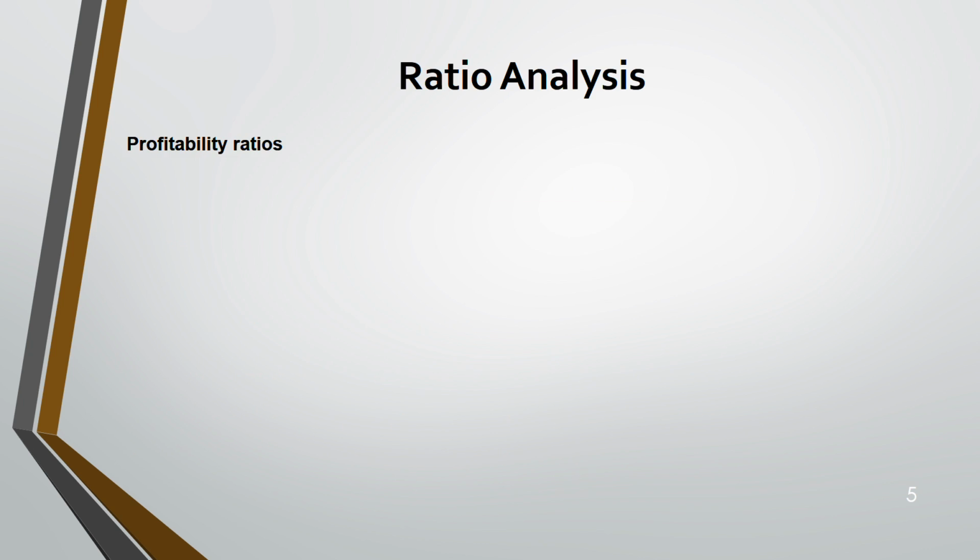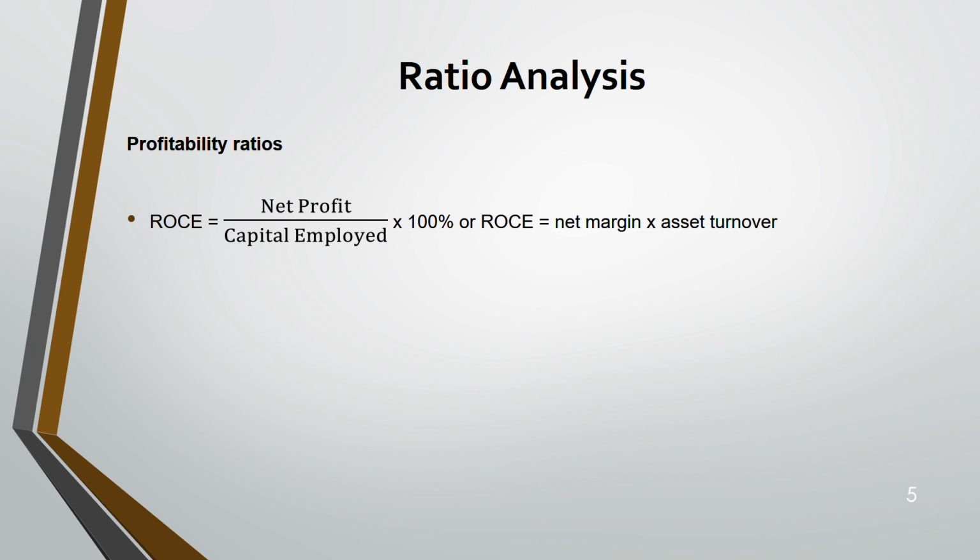Okay. So ratios are divided into separate sets. The first set is known as profitability ratios. Here it measures profits, but there are many formulas to do that. The first one is return on capital employed, ROCE. A very common ratio. Everyone should know it. The formula is net profit divided by capital employed into 100%.